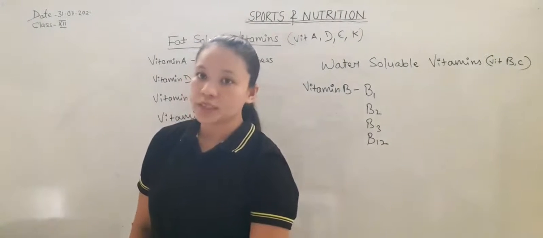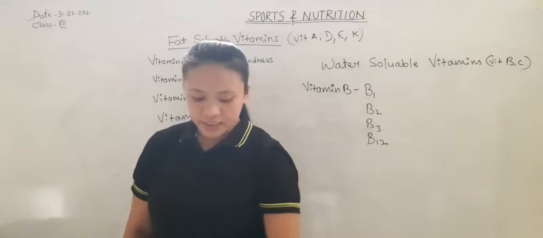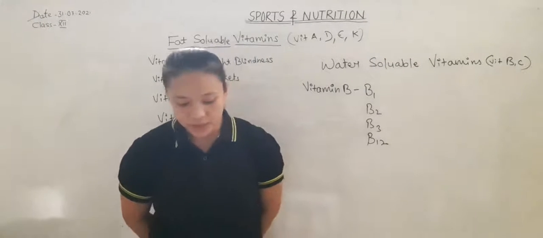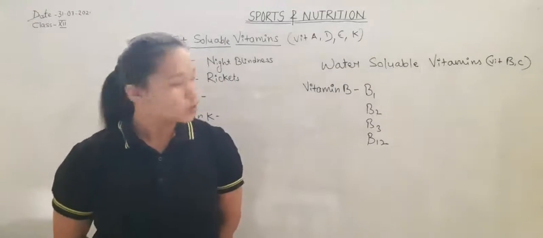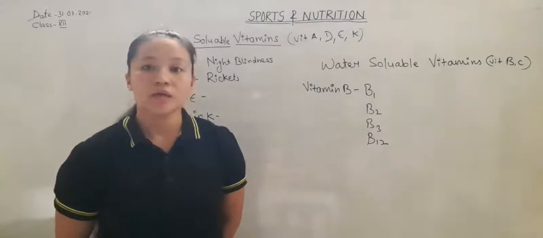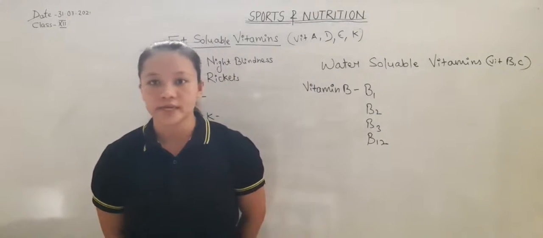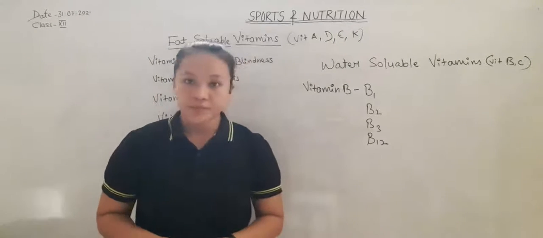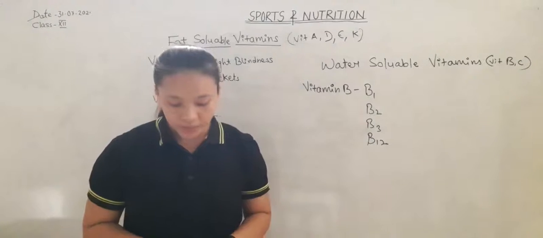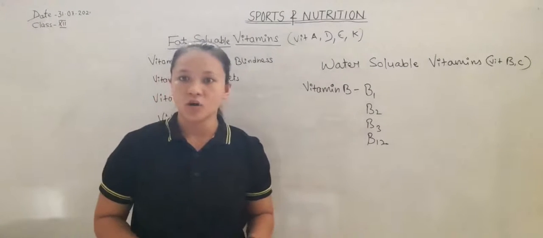Vitamin B2, also known as riboflavin, helps in the formation and growth of red blood cells. The deficiency of vitamin B2 causes retarded growth. Vitamin B3, also known as niacin, its deficiency causes pellagra, in which the sensitivity of the skin is lost.